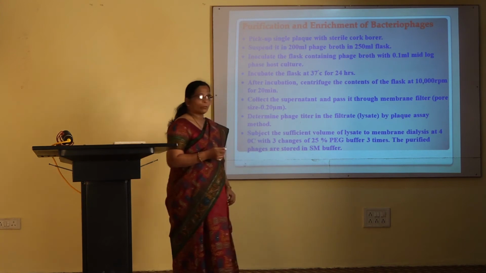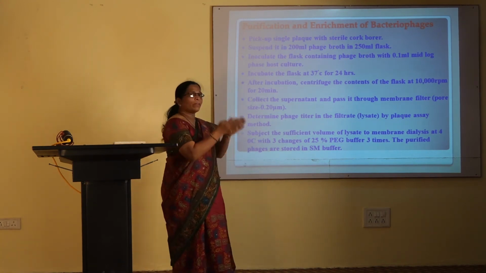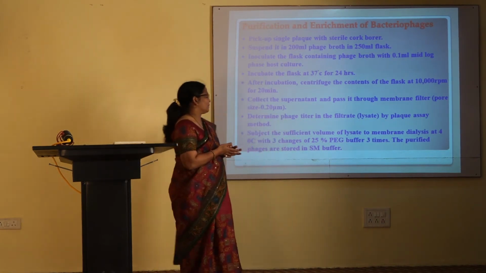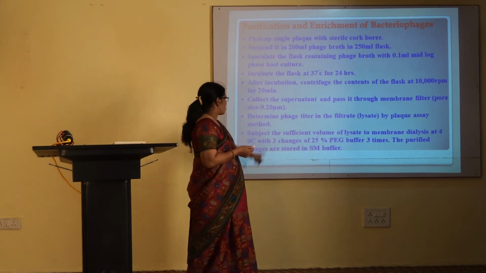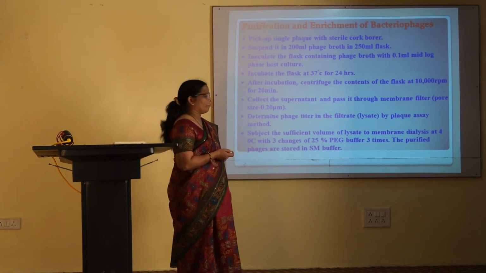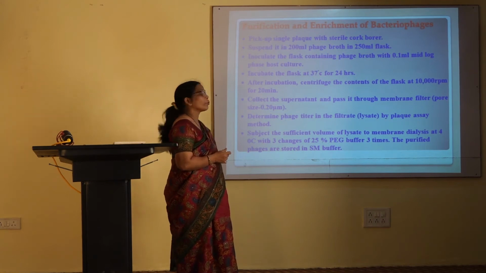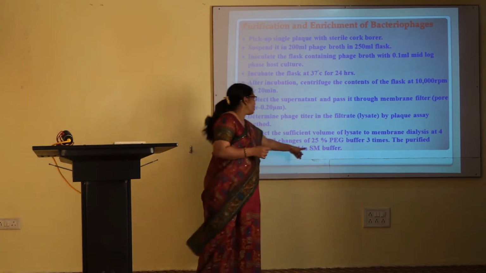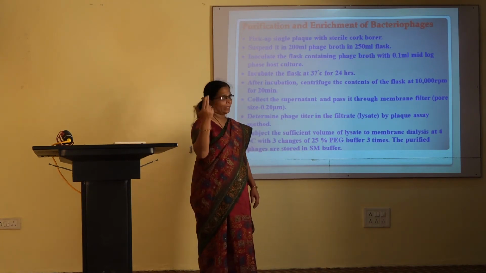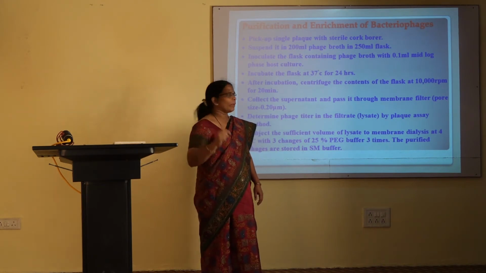Then you have to subject a sufficient volume of lysate to membrane dialysis. This is very important in the purification step. Whatever lysate you get has to be subjected to membrane dialysis at 4 degrees Celsius with almost 3 changes of 25% PEG buffer, polyethylene glycol buffer, and then the purified phages are stored in SM buffer. SM stands for sodium magnesium buffer. You can store these phages in SM buffer at 4 degrees Celsius, or 4 to 8 degrees Celsius will do.